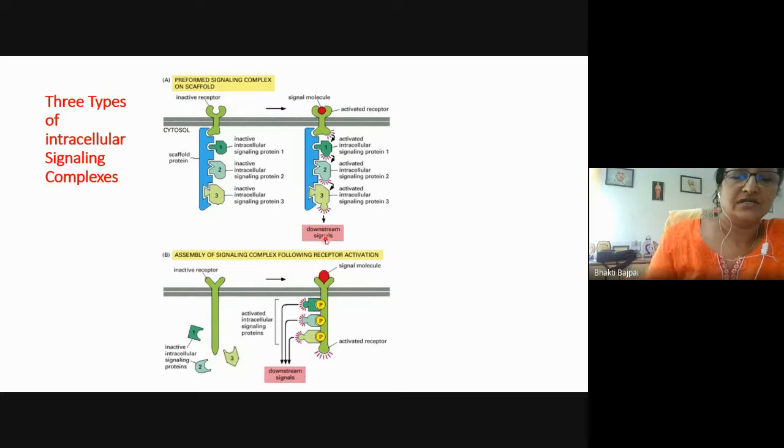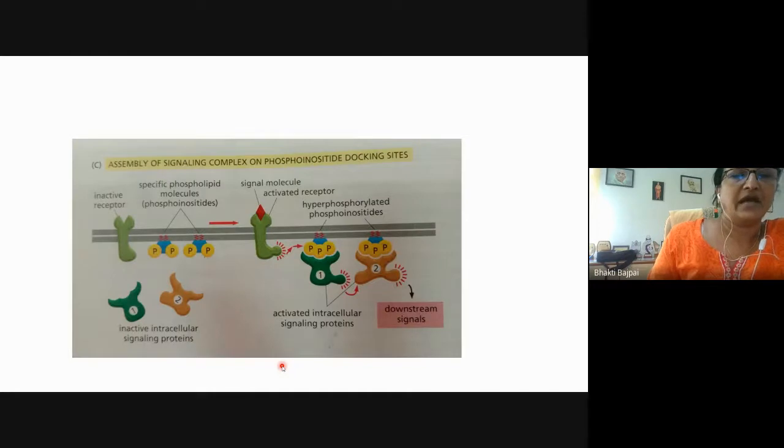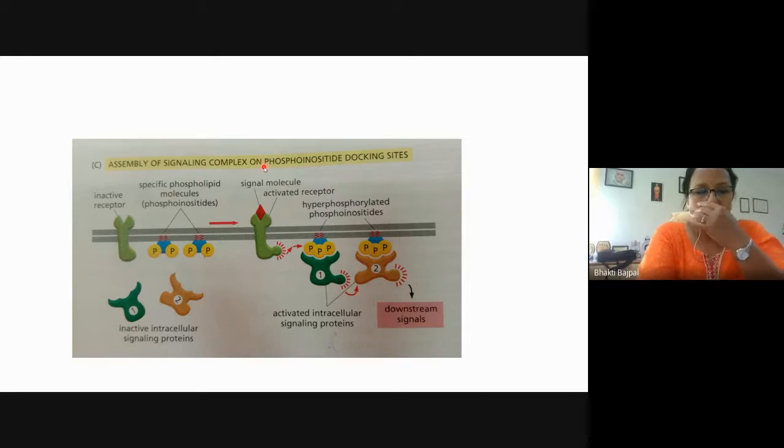Second, assembly of signaling complex following receptor activation. In this case, the signaling molecules are not pre-arranged, but when the signal molecule binds to the receptor, it will be activated, and the signaling molecules will bind to the activated receptor, so that now the signal can be relayed. Third type, inactive receptor, assembly of signaling complex on phosphoinositide docking site.